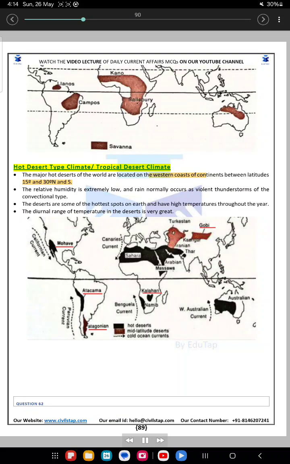Hot desert type climate, tropical desert climate. The major hot deserts of the world are located on the western coasts of continents between latitudes 15 and 30 degrees north and south. The relative humidity is extremely low, and rain normally occurs as violent thunderstorms of the convectional type.